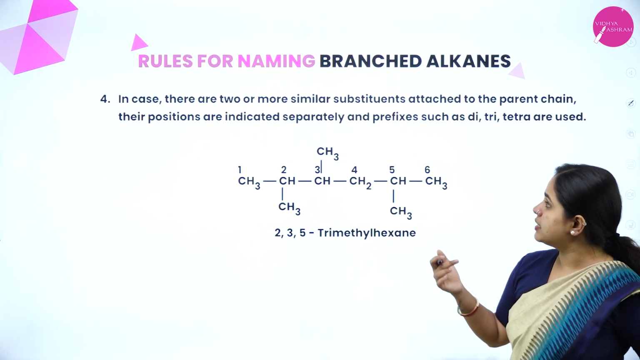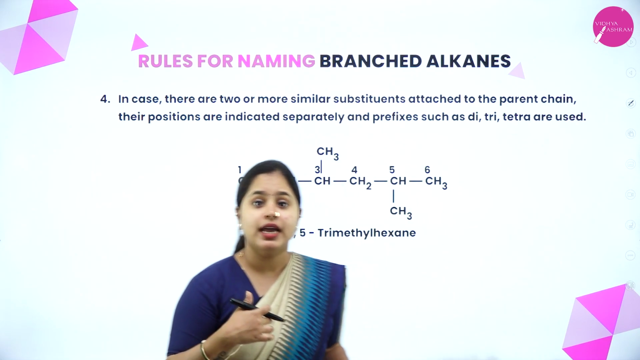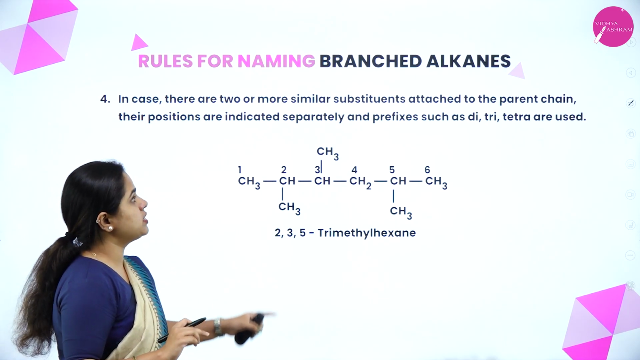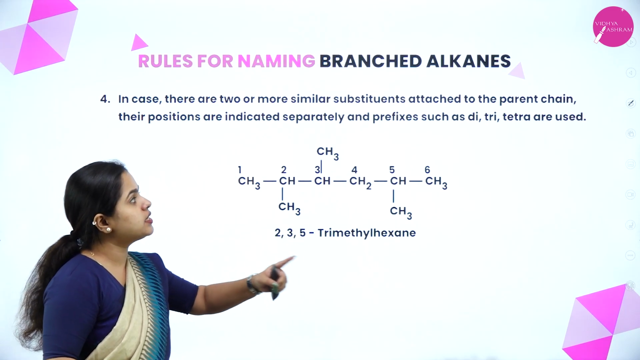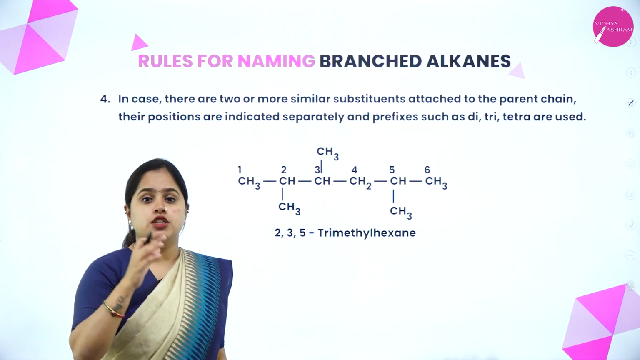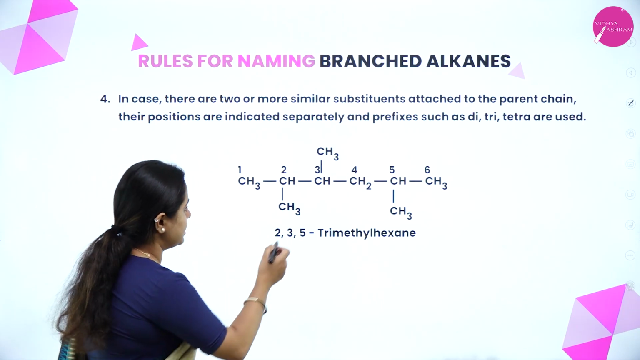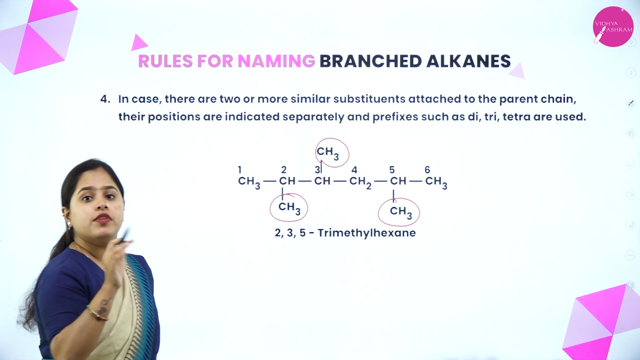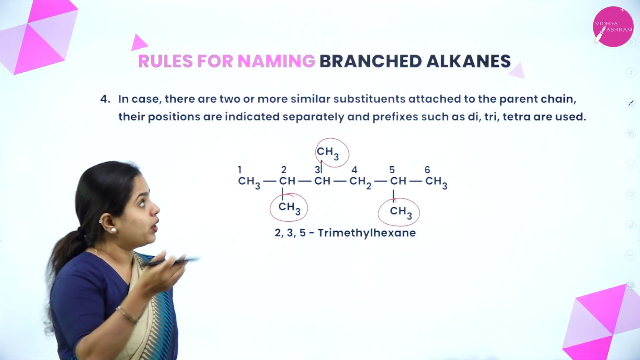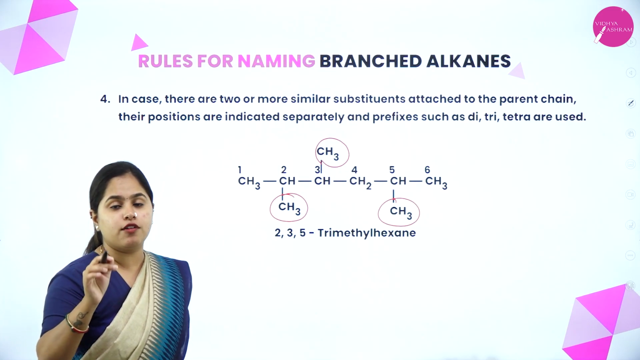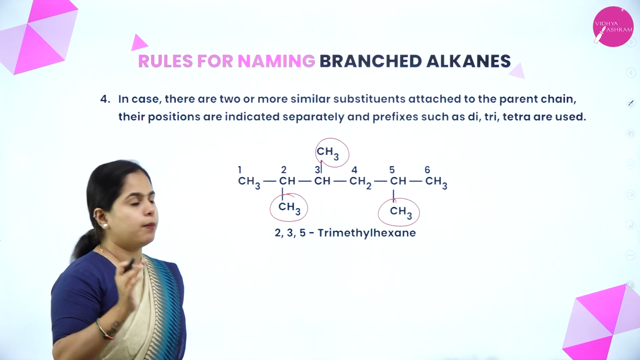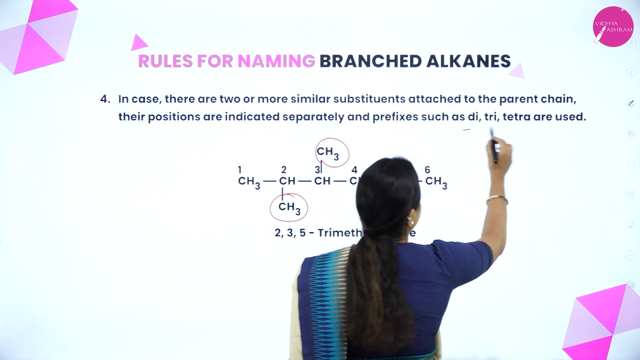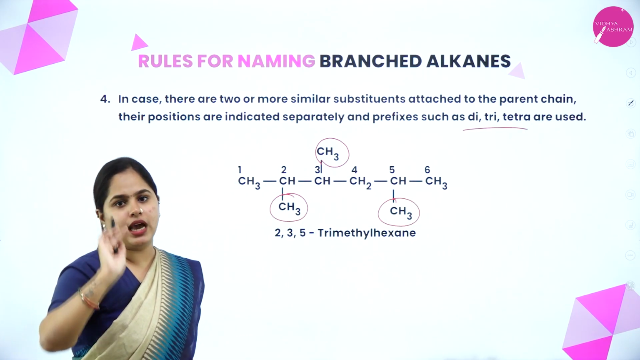Now, in case there are 2 or more similar substituents attached to the parent chain, their positions are indicated separately and prefixes such as di, tri, tetra are used. As in this case, you can see there is a methyl group here, here and here. All the alkyl groups are the same, that is methyl. So you have to mention the positions separately, based on the number, and use di, tri or tetra based on how many alkyl groups are present.